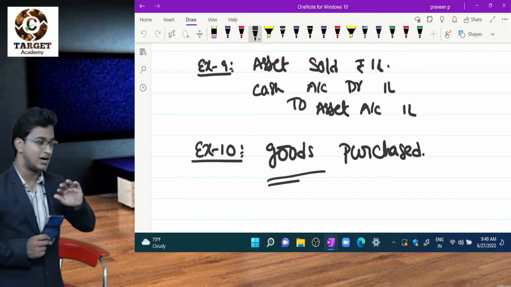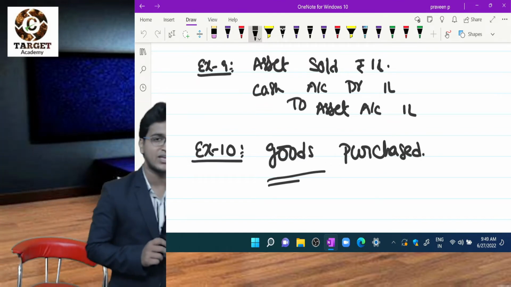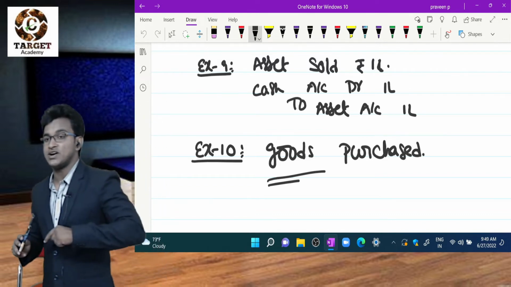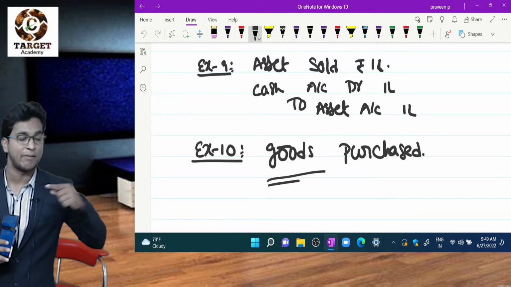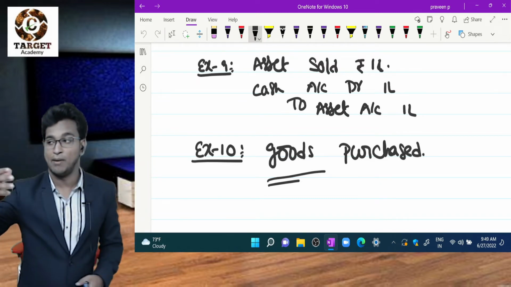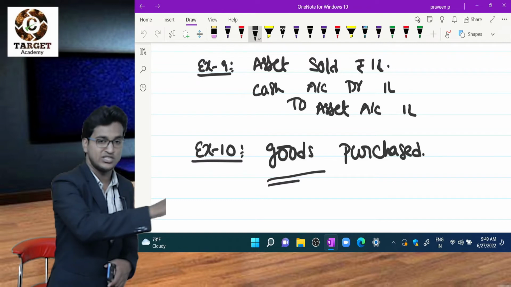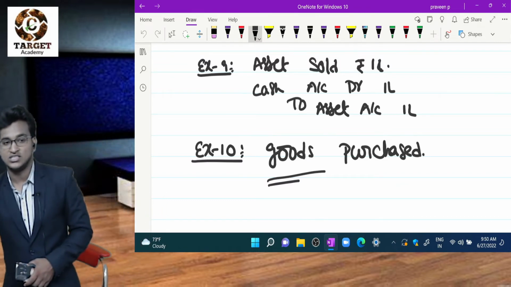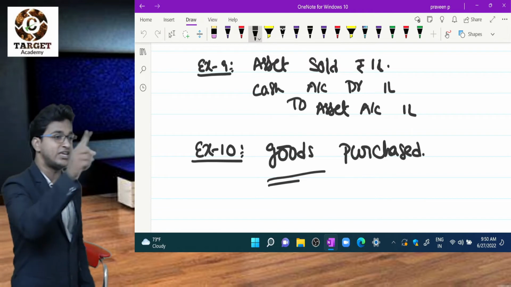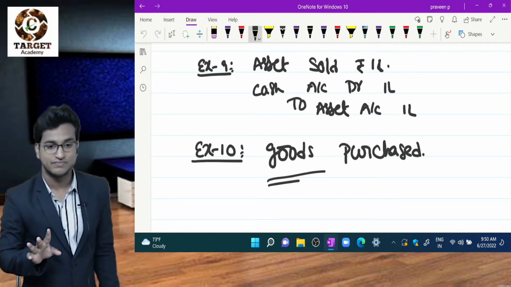So we can't directly identify this is an asset, this is goods. We can classify them based upon their use or based upon their perception only. We can't simply say building is an asset, chocolate is goods. We can't identify like this. This is majorly classified based upon the business of the owners. Clear? I will repeat.